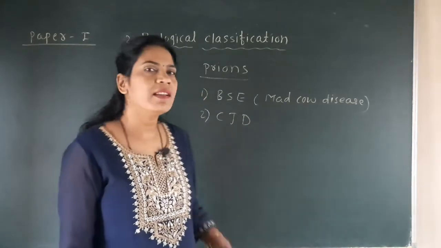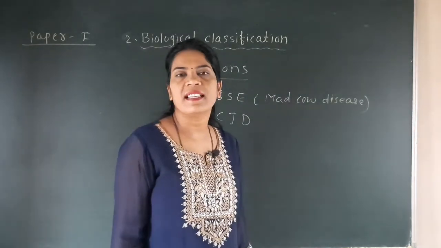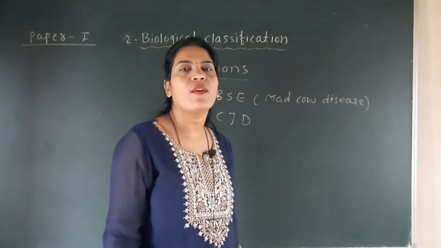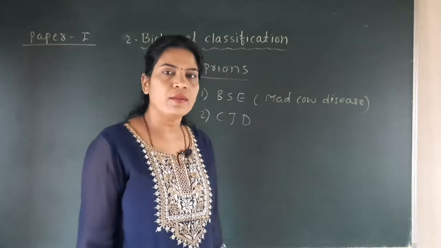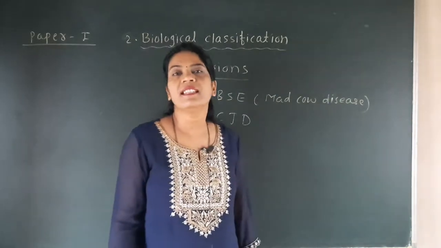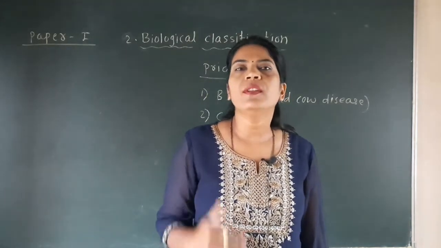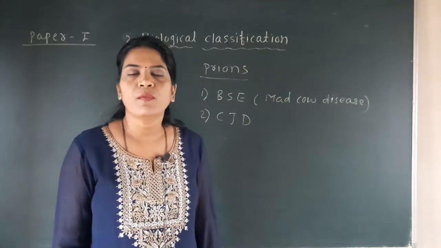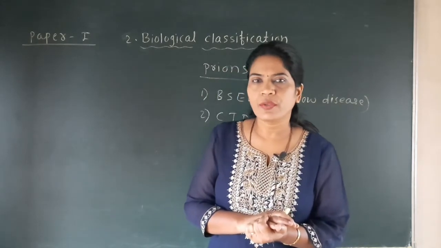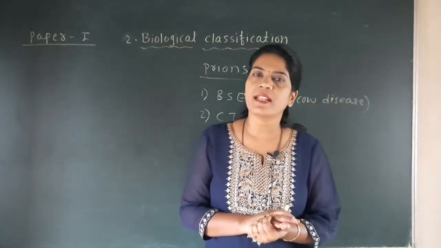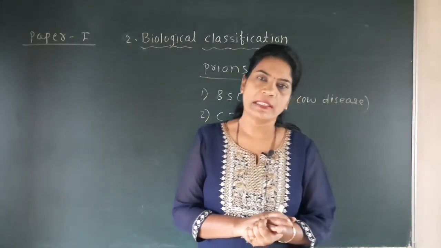Then the second one is CJD, Creutzfeldt-Jakob disease. In short, we call it CJD. This disease is also found in human beings, where the brain cells of the human being get affected and it develops the disease called CJD. So students, up to this point we have seen from the NCERT, but one more thing you should know about the prion is that these prions are proteinous molecules, and they mainly affect the brain cells. That's why they are responsible for neurological diseases.